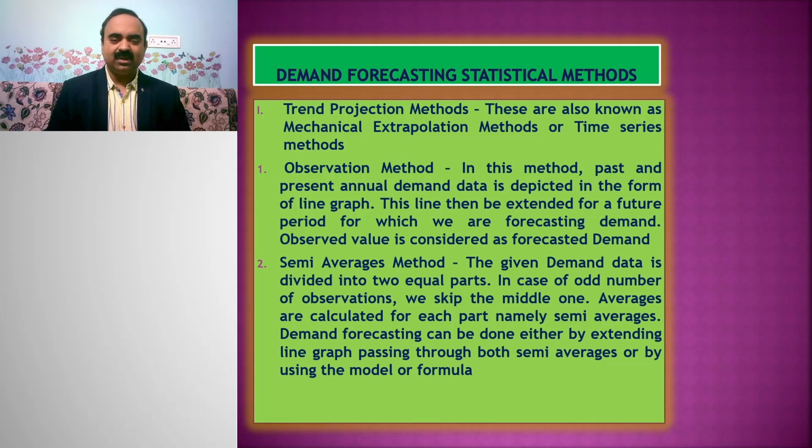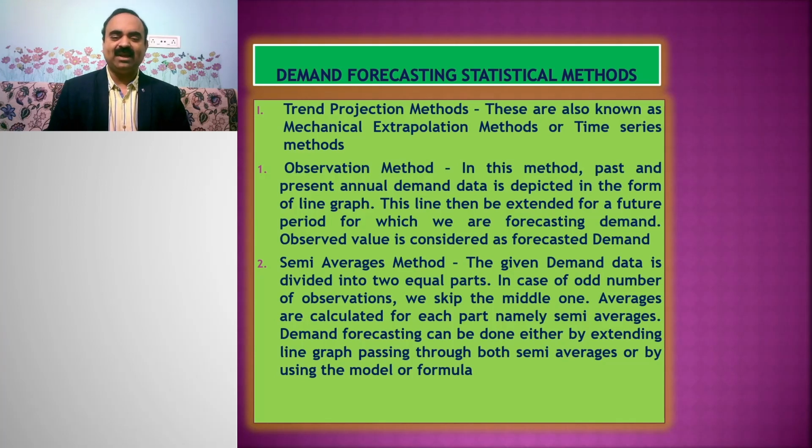They include 5 categories. 1. Observation method. In this method, past and present annual demand data is depicted in the form of a line graph. This line is then extended for the future period for which we are forecasting demand. The observed value is considered as the forecasted demand.